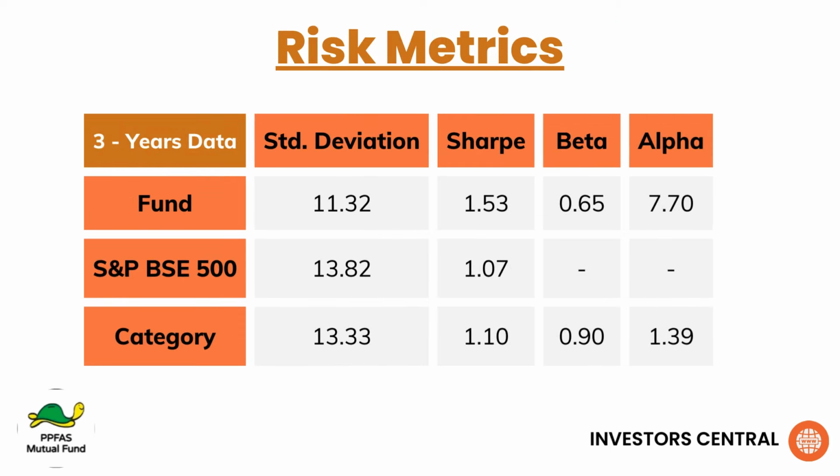Another advantage of this fund is that it is successfully able to have lesser standard deviation than its benchmark, that is S&P BSE 500 stocks. Its Sharpe ratio is also extremely higher than its benchmark and the category, and it is one of the best performing funds in its segment. And beta of this fund, if we see, is just 0.65. Normal beta for any index will be 1. It is 0.35 lower beta, that is volatility 0.35 lesser than its benchmark. And alpha is extremely good at 7.7%. So the risk metrics are completely positive for this fund. So it is extremely good.